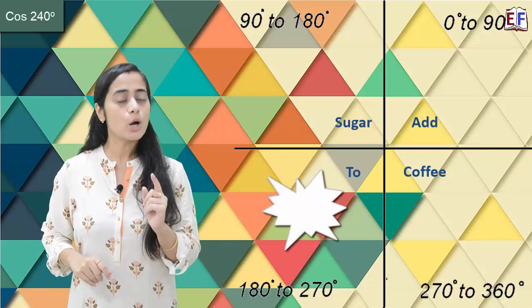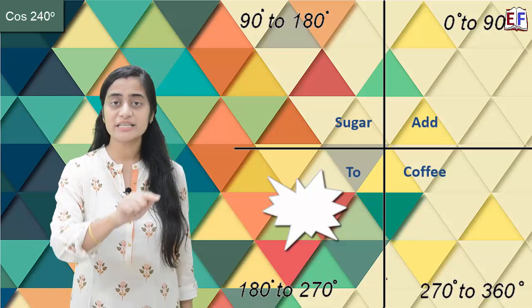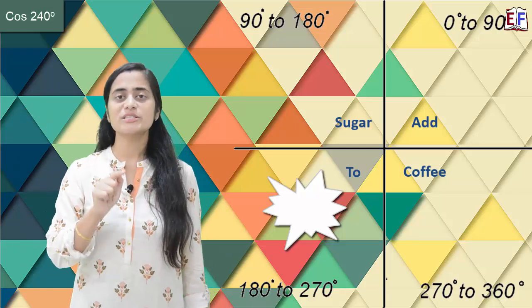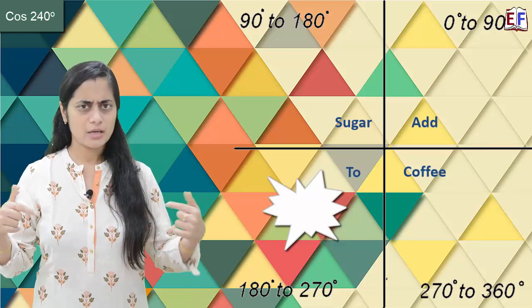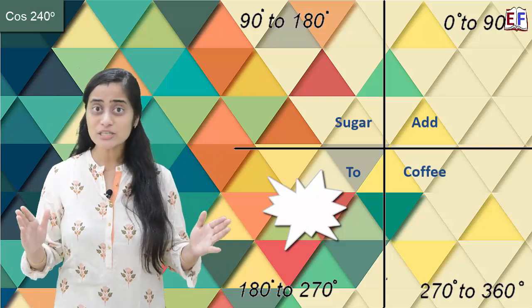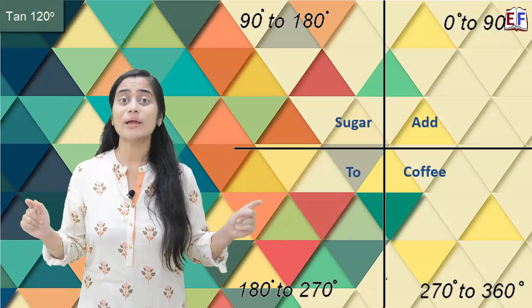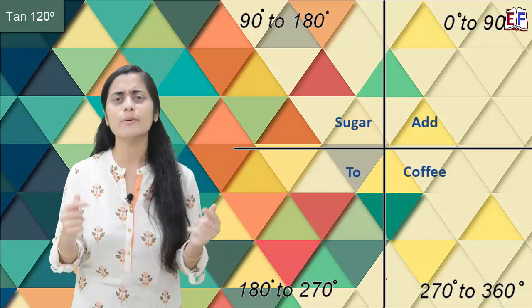And what we learned? We learned add sugar to coffee. In the third quadrant, the only trigonometric function which is positive is tan theta. And we are asking about cos theta. So this is going to be negative. So cos 240 degree will be negative. Let's talk about the next one. Tan 120 degree. Again, fast, think about it.